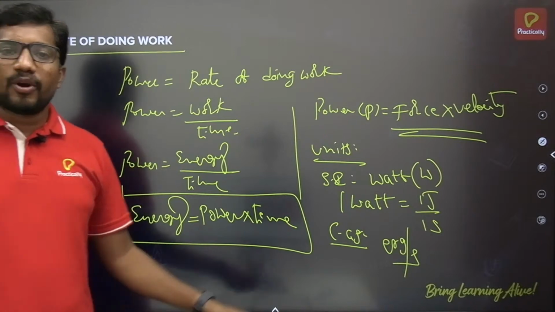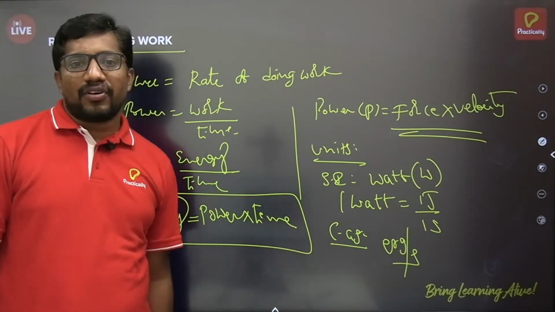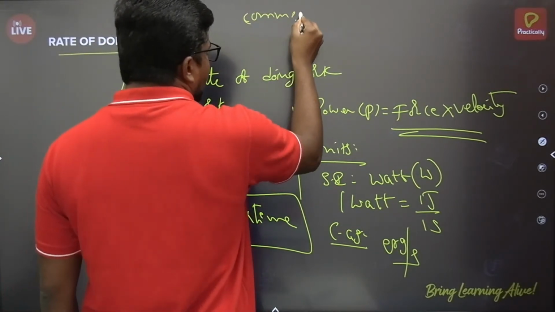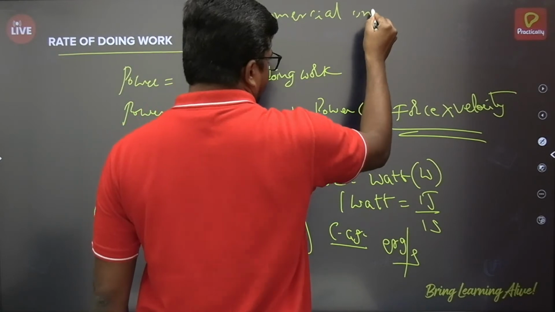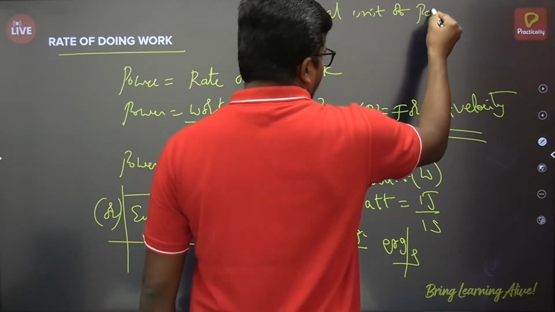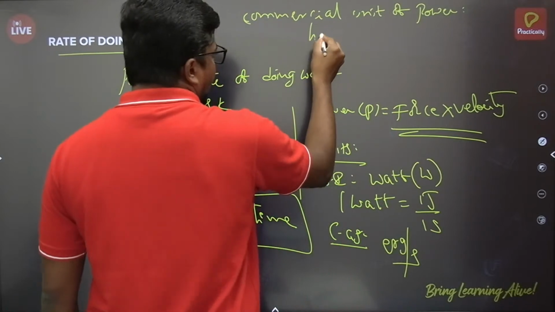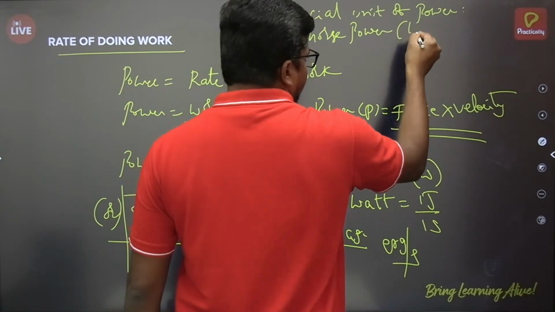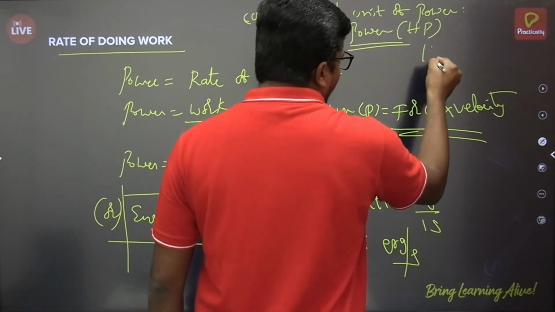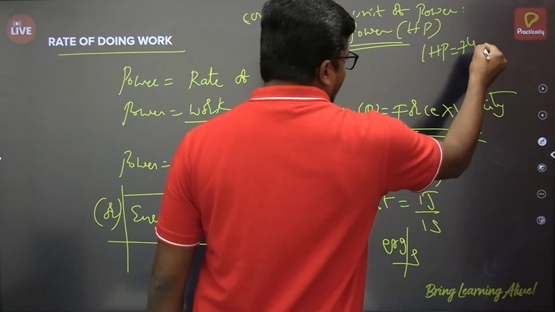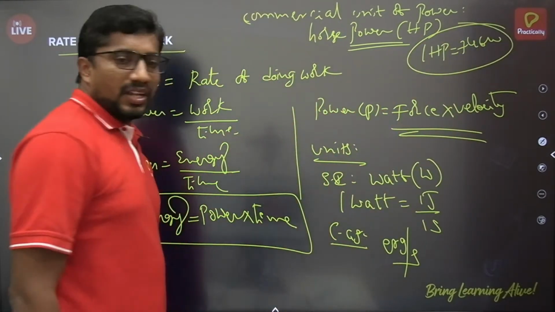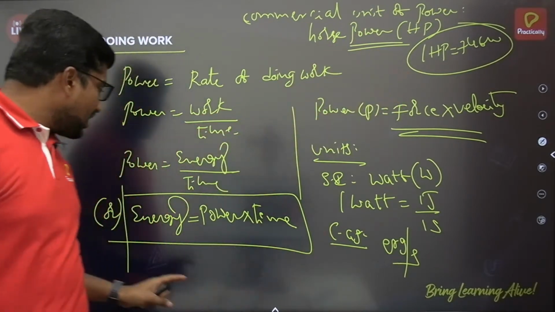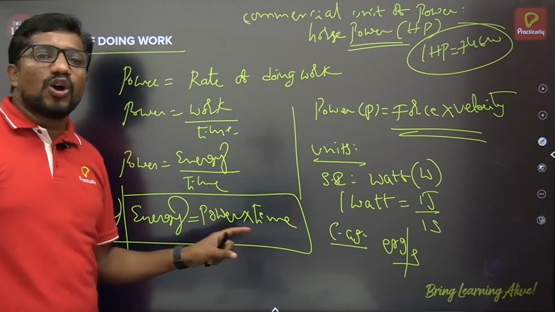Here another important point is, these are the general units of the power, but commercial unit of power is there. Commercial unit of power is horsepower, which you might have known already. Horsepower, we'll call it as HP. 1 horsepower is equal to 746 watt. Okay. Similarly, how there is a commercial unit for power, there is a commercial unit for electrical energy, that is kilowatt hour.